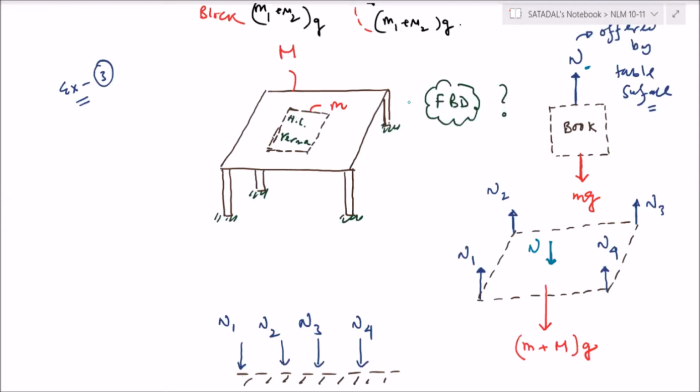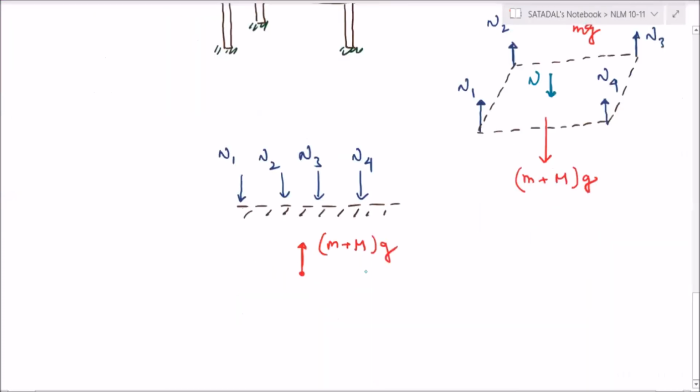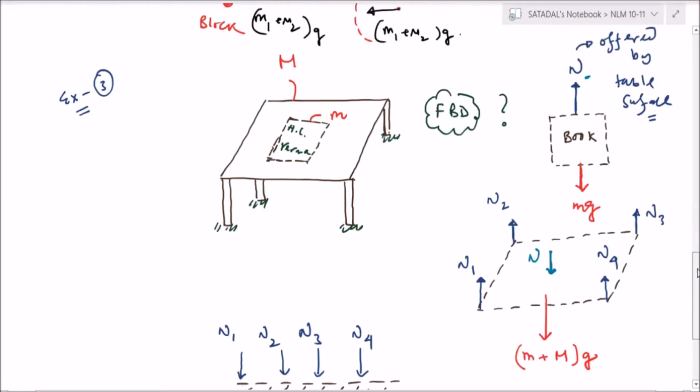Sir, you said that according to Newton's third law, for every action there will be an equal and opposite reaction, no, sir? Yes. So then for the book, gravitational force is acting downwards, no, sir? Then for that, isn't there any reaction? The reaction is shown, you see the ground. Just wait. You see, here is the reaction. That is for the table, no, sir? No, table is only capital Mg. For the book it is small mg. So net reaction is small m plus capital M into g. Okay? Okay, sir. Thank you, sir.